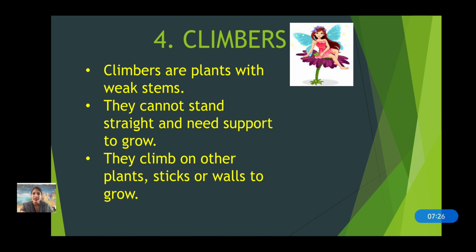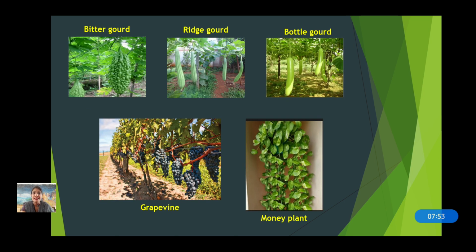Means climbers are small plants and they have very weak stem. Okay, and they need support of some other plant or wall or a stick to grow. And then once you give them support, it starts taking support of it and it starts growing till the height it wants to grow. So this is known as climbers. Now examples: bitter gourd. Bitter gourd means, yes, karela, ridge gourd, bottle gourd, grapevine and money plant.